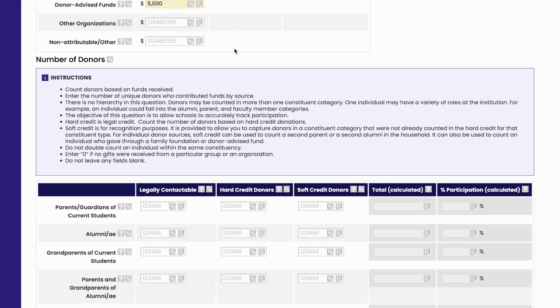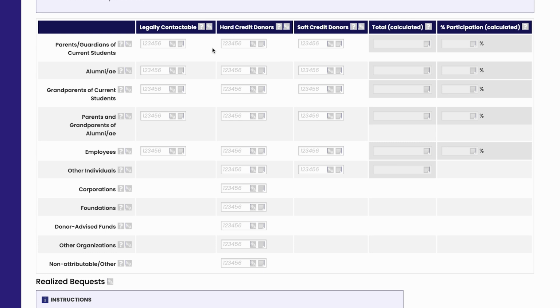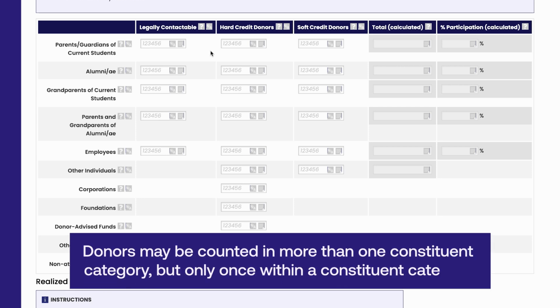When entering legally contactable, enter the number of individuals, not households, who are eligible to be contacted in each constituent group. For each household, enter the total number of legally contactable parents. This could be 1, 2, or even 4 if there are split and remarried households. When entering hard and soft credit about donors, keep in mind that you count unique individuals in each constituent group as appropriate. Donors may be counted across more than one constituent category, but only once within a constituent category.